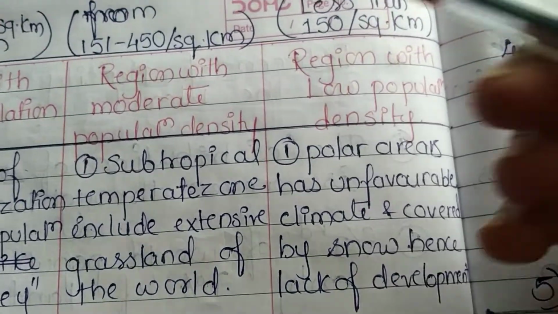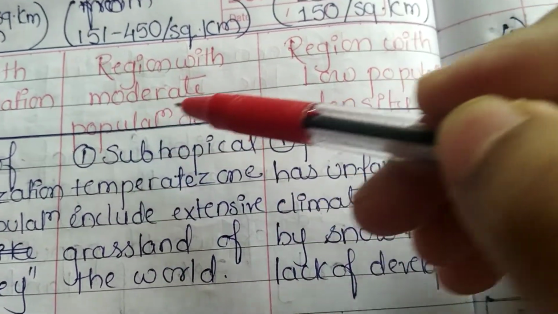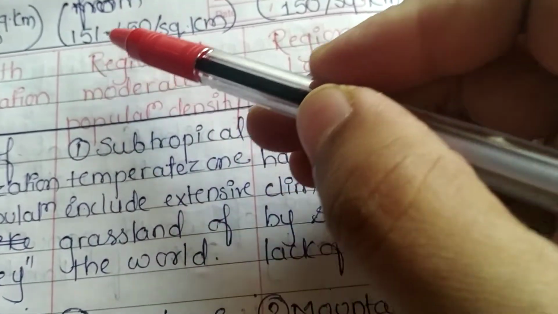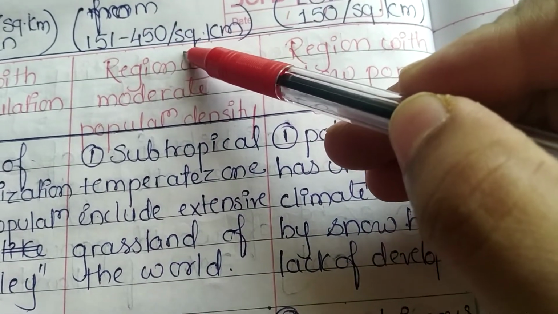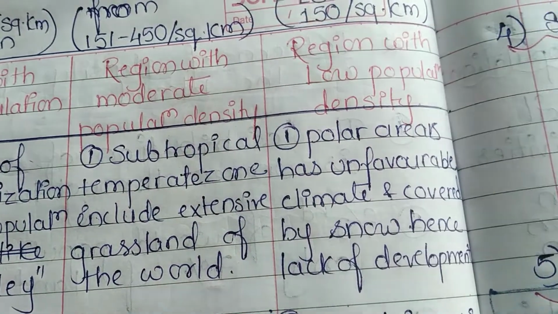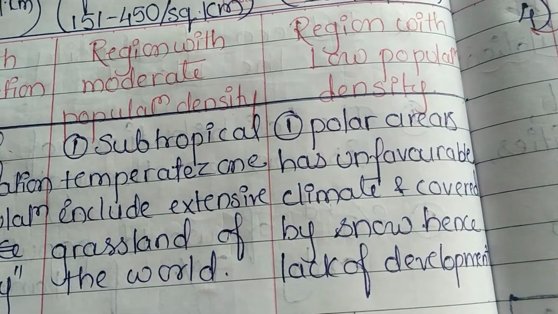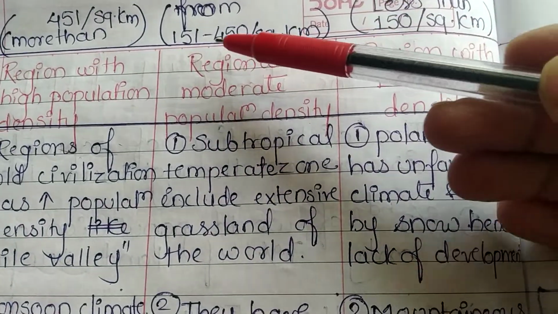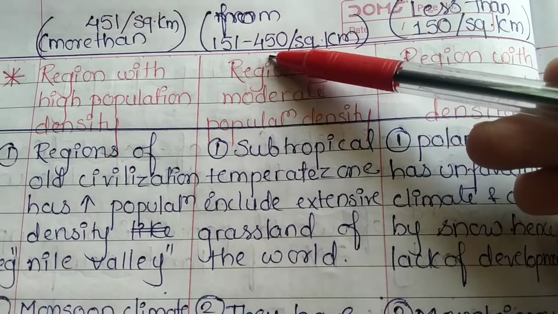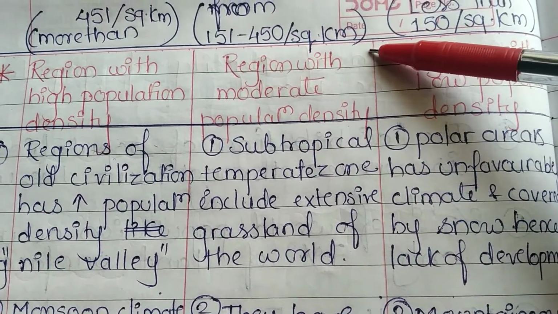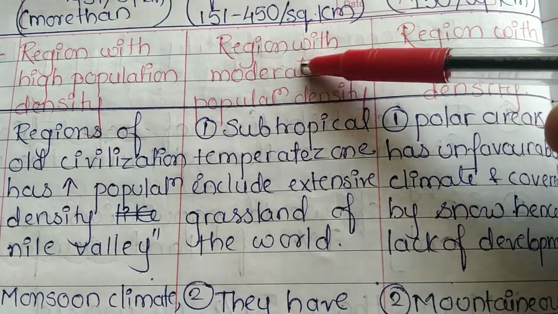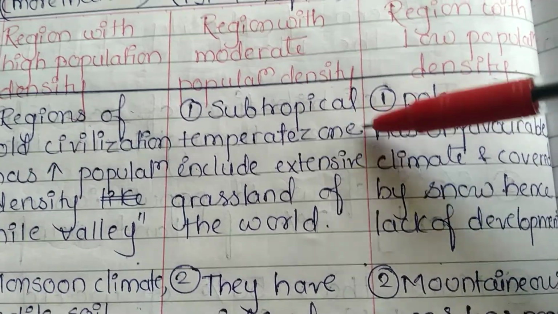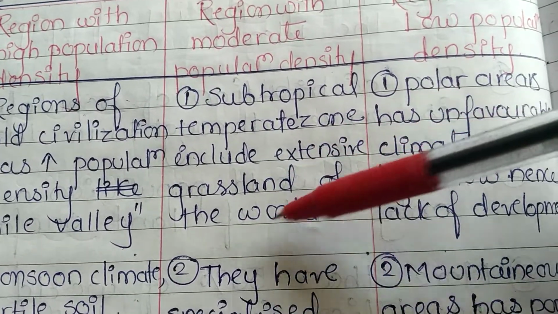Now let us study about region with moderate population density. Now from the range of 151 to 450 population per square kilometer is considered as moderate population density. The region or the population from 151 to 450 per square kilometer is considered as the region of moderate population density.